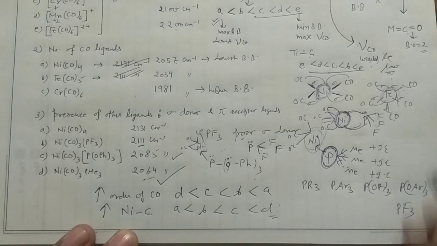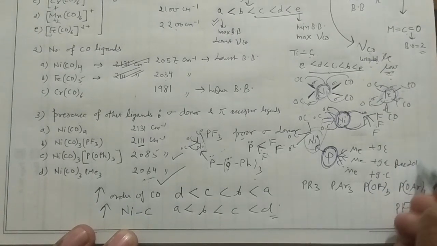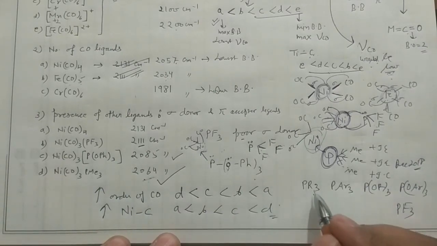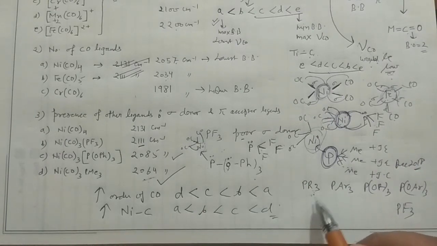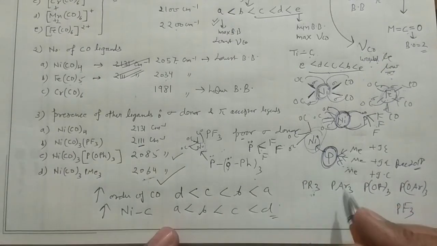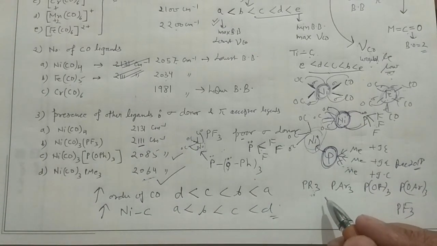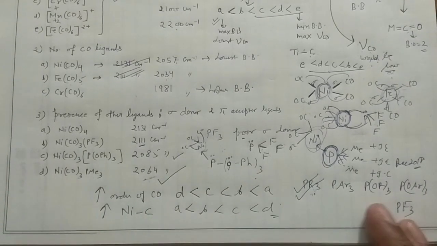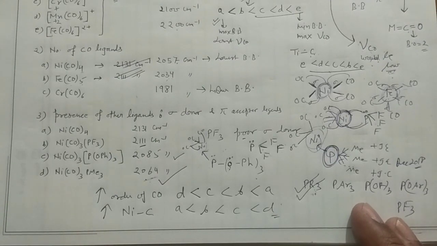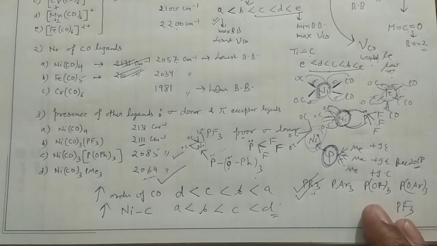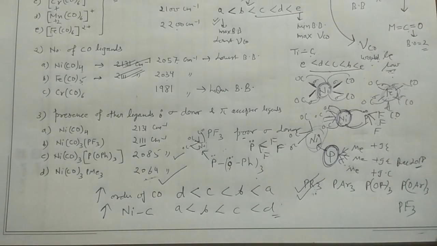So this question they have asked in the December 2018 NET examination, carbonyl stretching frequency. Okay, so this is the alkyl group, just like that. So this will have the lowest value of the carbonyl stretching frequency. Why? Because it will form the maximum back bonding. So this you can explain in that manner. They have given you the ligands and the complexes, and they have asked this question. This is something very important. This concept is based on this one. You can go through the question paper of that examination, guys. So these are some of the concepts.